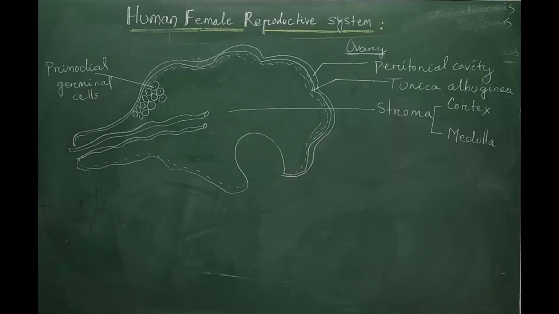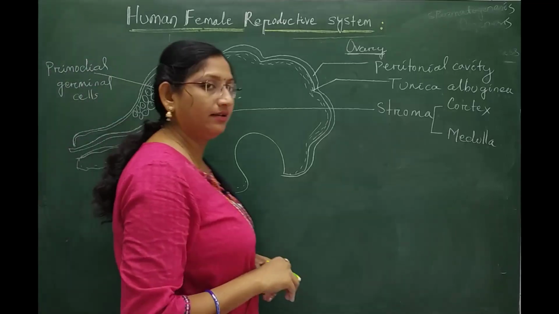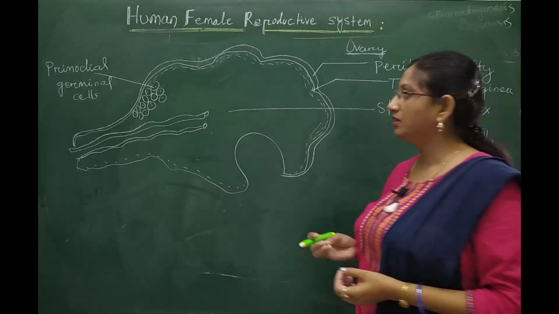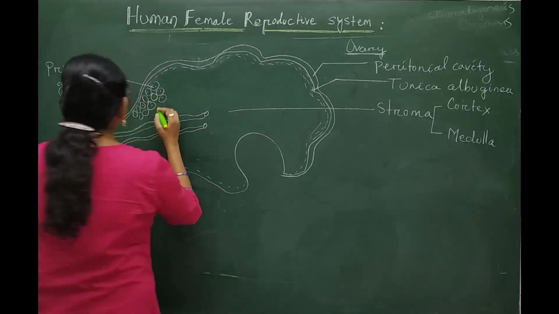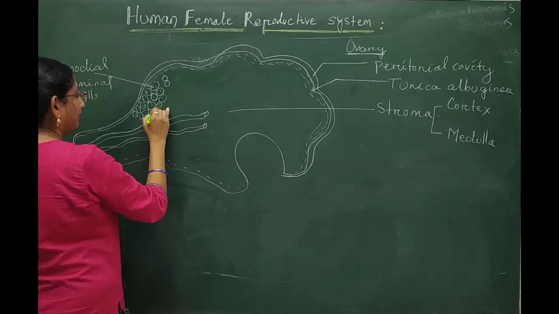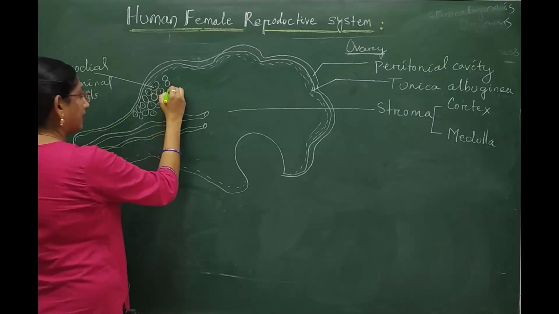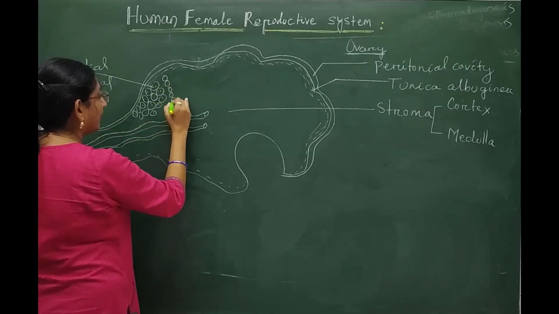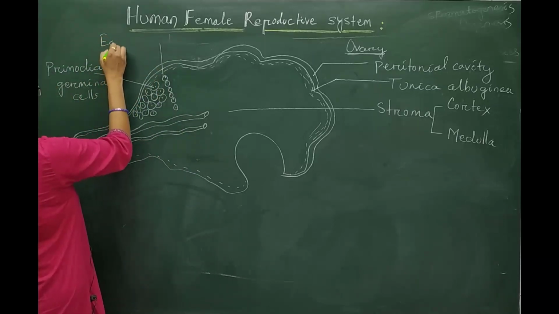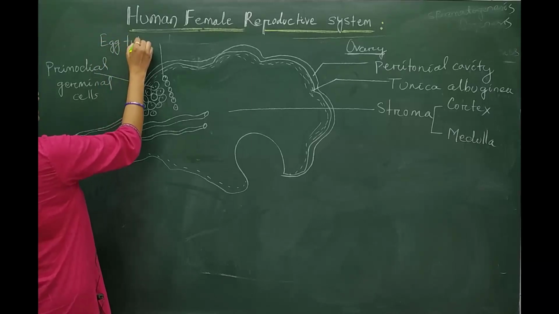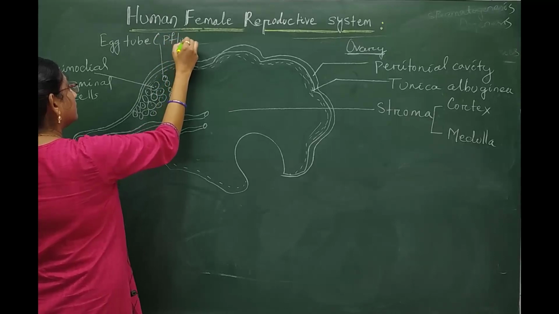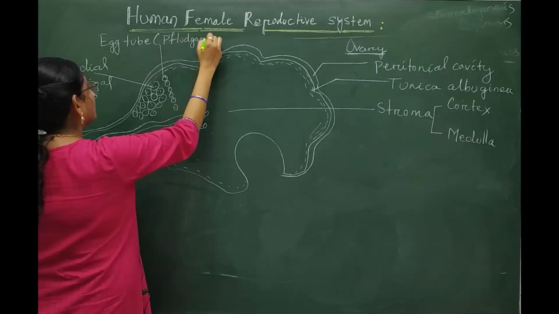And these primordial germinal cells then get divided mitotically to produce a huge number of primary germinal cells, and at a particular time they form a tube-like structure called the egg tube, or it may be called Flügel's tube.